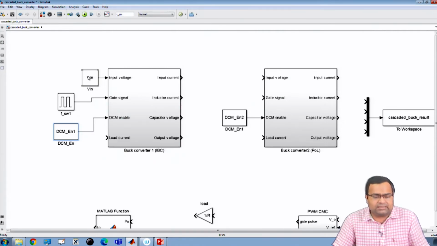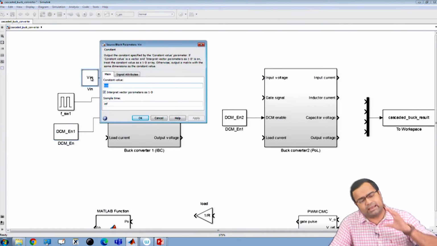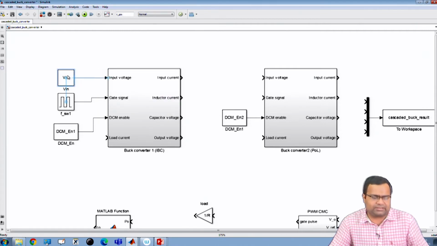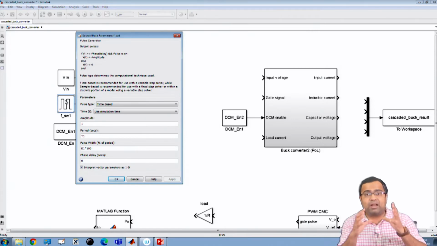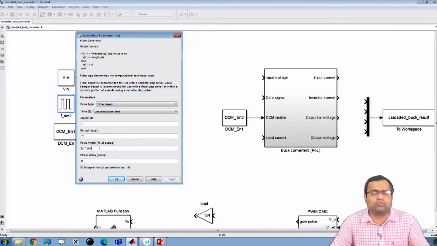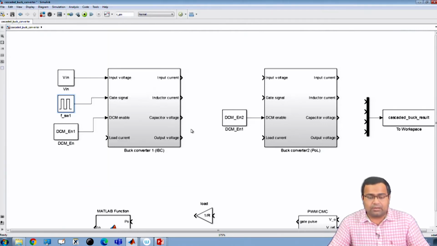Now, for the first stage, the input voltage is 48 volts. This is the V in, which I defined from the very beginning. This is the input to the first stage, and for the first stage, initially I am keeping an open loop configuration. That means I am applying a fixed duty ratio pulse width modulation signal, in which I kept D1 as the duty ratio, that into 100 is my percentage, and the time period is T1. But for the second stage, I want to operate in closed loop.